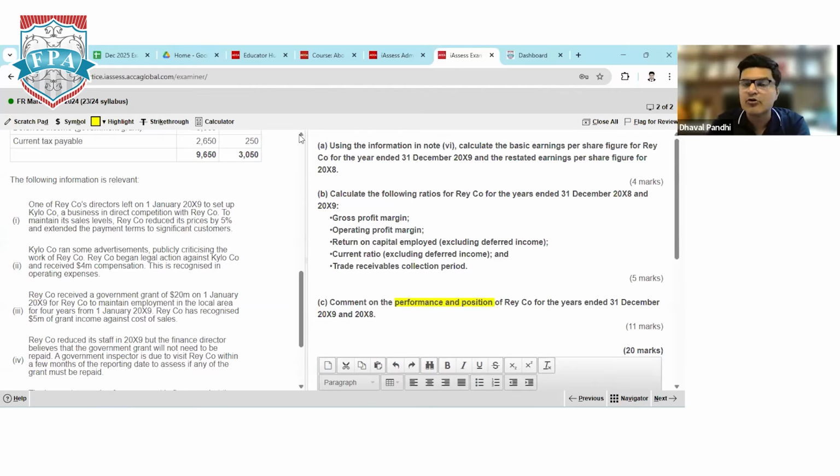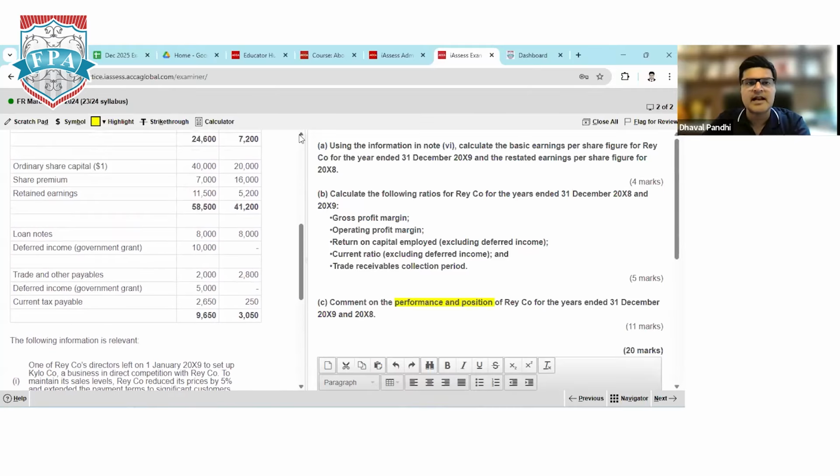Now, why are you giving a discount on your sales? Because the director has left your company, and once your director leaves your company, he starts his own company. So automatically your director is giving tough competition to your company, and in order to survive in the market, we started to offer a 5% discount.